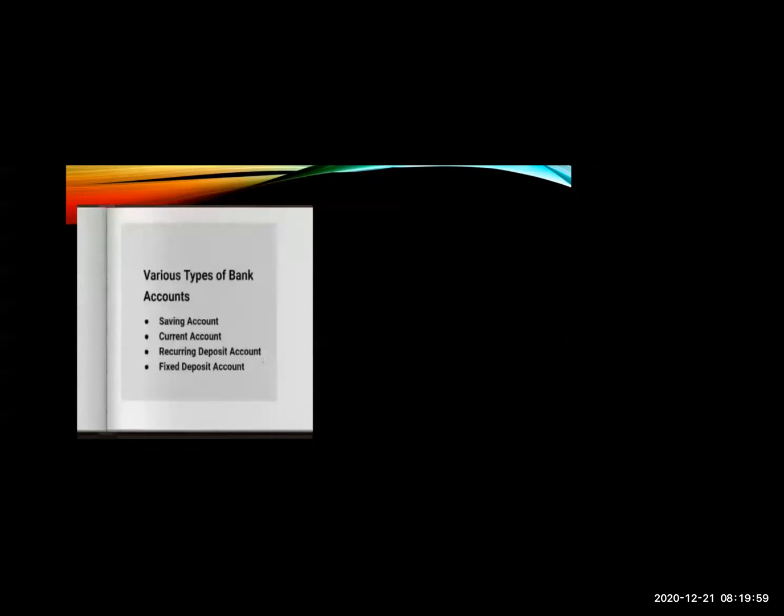Now there are various types of bank accounts. We'll see some types of bank accounts. They are savings account, current account, recurring deposit account, and fixed deposit account. We said we have to open an account in a bank. So in a bank there are various types of bank accounts, so we have to choose which account we have to open. There are four types of bank accounts. First is savings account, current account, recurring deposit account, fixed deposit account. How will we decide which account we want to open?